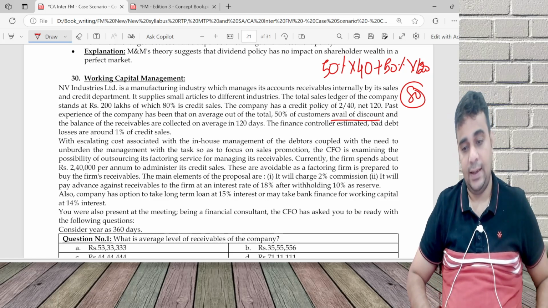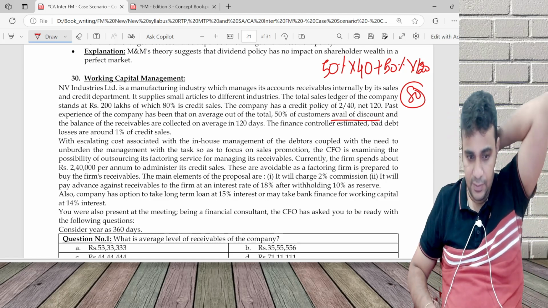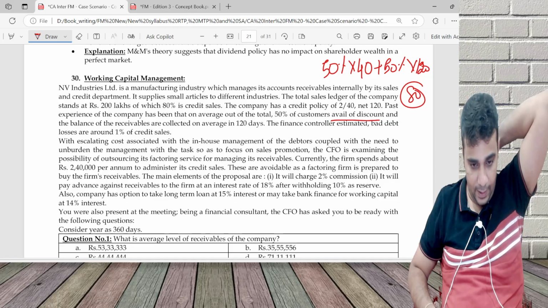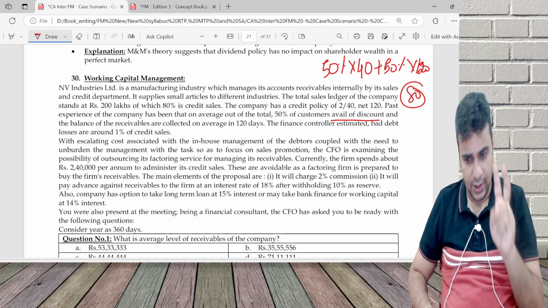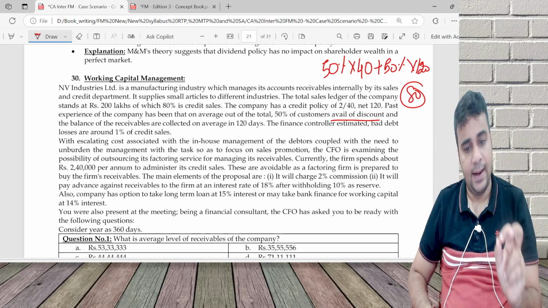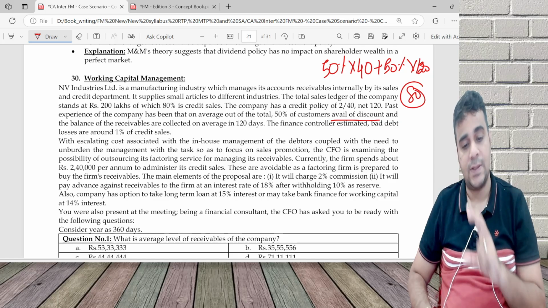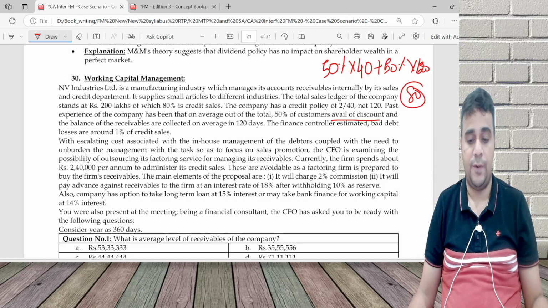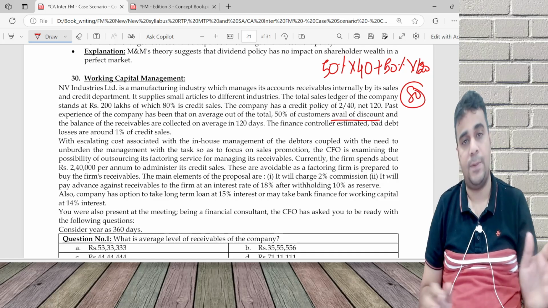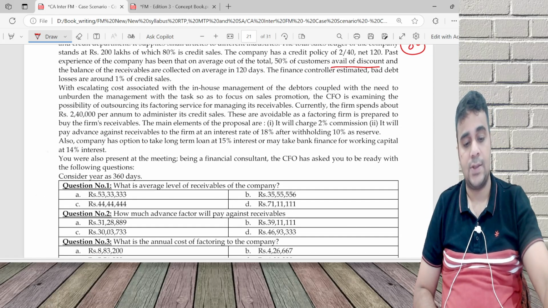Because of escalating cost, the company has decided to do something. Currently the firm spends 2,40,000 to administer its credit sale. These are avoidable. The factor will charge 2% commission. It will pay an advance of 90% after withholding 10% as reserve. The company also has an option of taking a loan at 15% or bank finance at 14%. That's another choice I have. You are required to answer the following question.